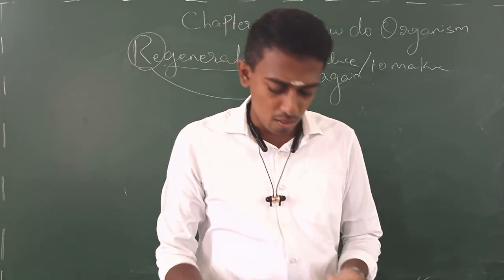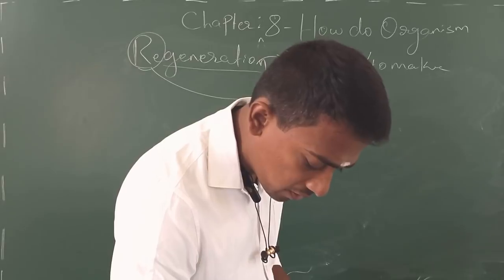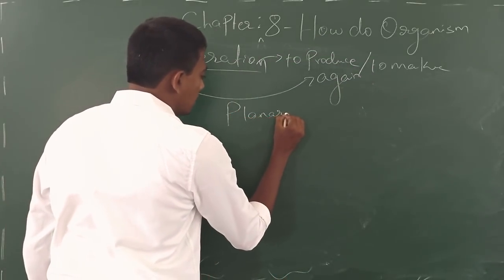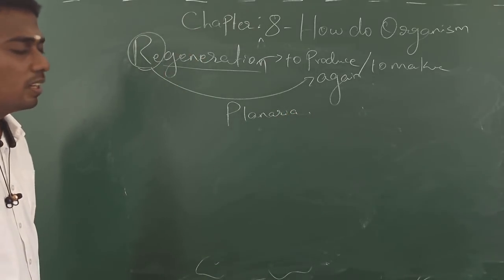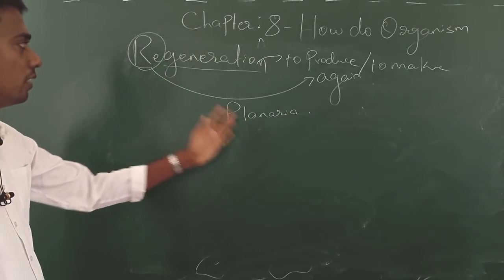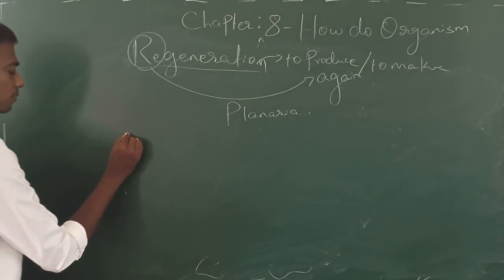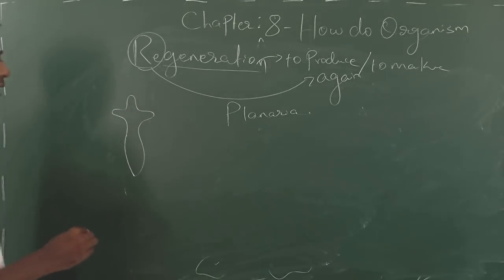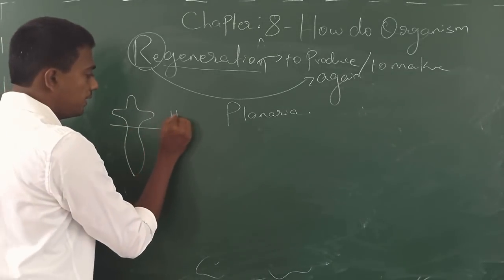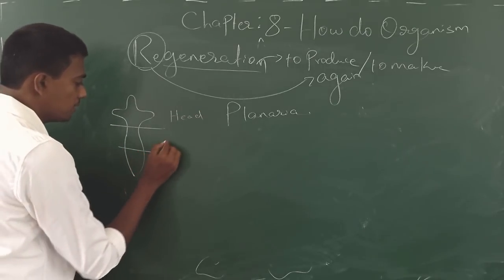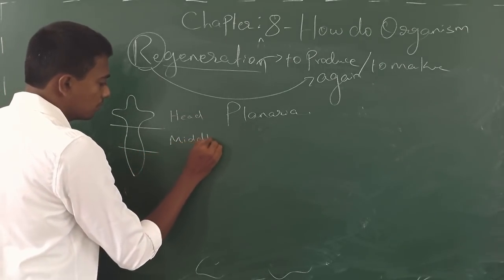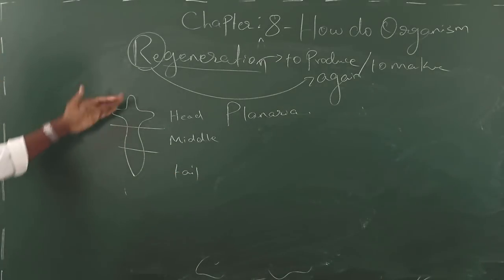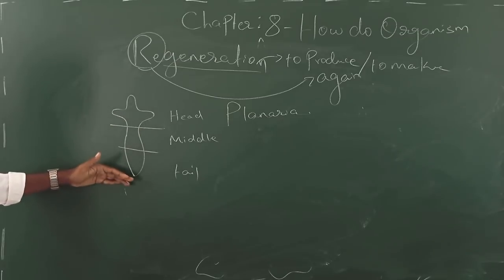That is called regeneration. So for here the example given is planaria. Yes, planaria is the organism that we are going to study as a model organism for regeneration. Let me make the diagram for planaria here. So this is the planaria. Assume that this is the head, and this is the middle piece, and this is the tail. Assume that we are going to dissect this organism into 3 parts.